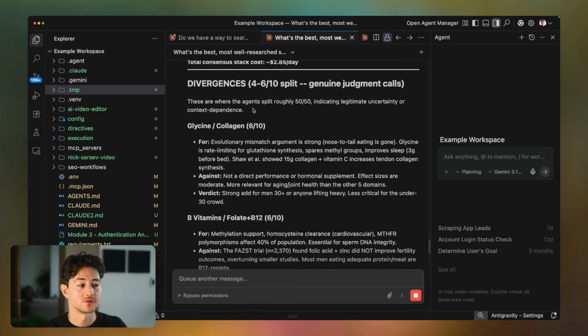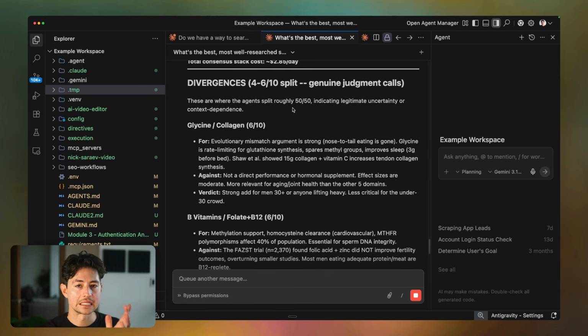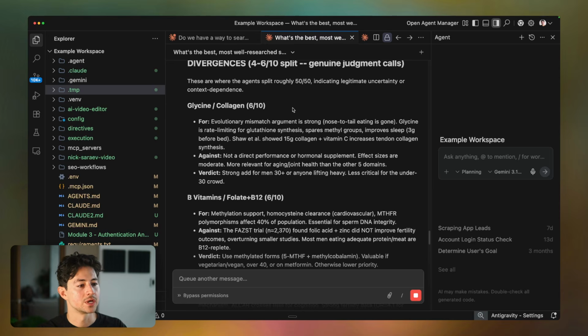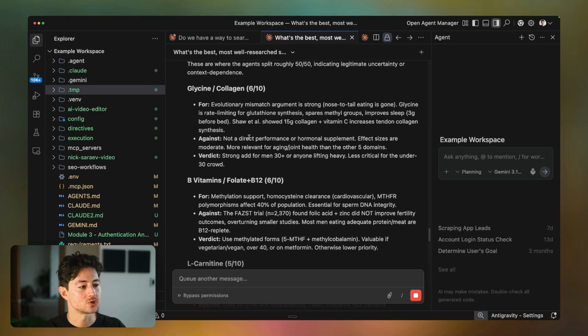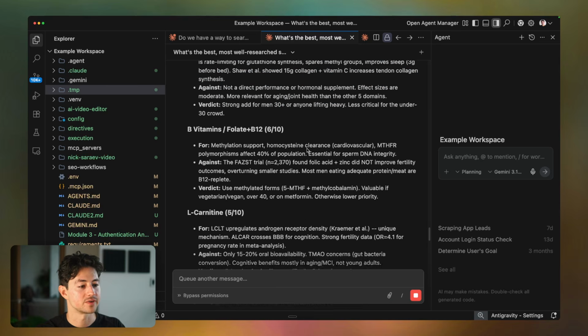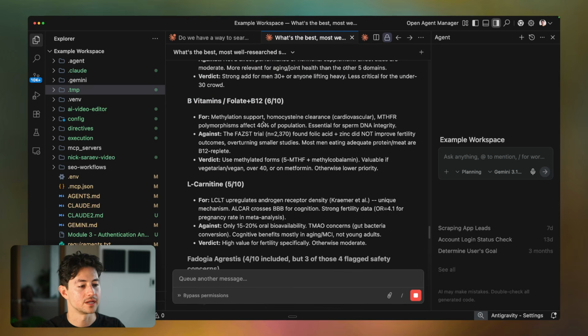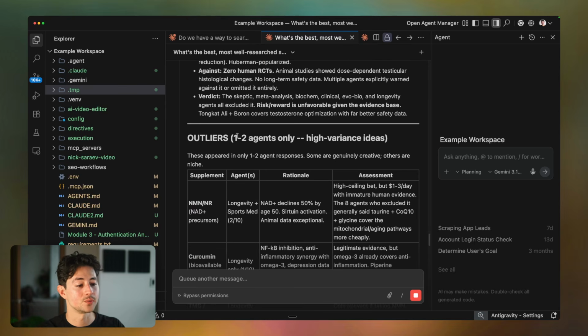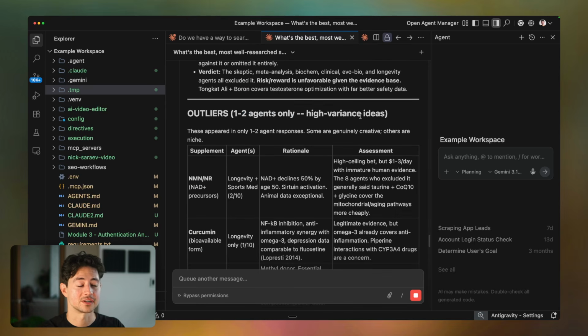Okay, and now we have some divergences. So this is where, basically, you need to take your own genetics or whatever into account. Glycine and collagen, not a direct performance or hormonal supplement. Strong add for men 30 plus or anyone lifting heavy. I am also now a man that is 30 plus, so that's valuable for me. B vitamins, folate, L-carnitine. Okay, and then we also have some outliers here, which are high variance ideas.